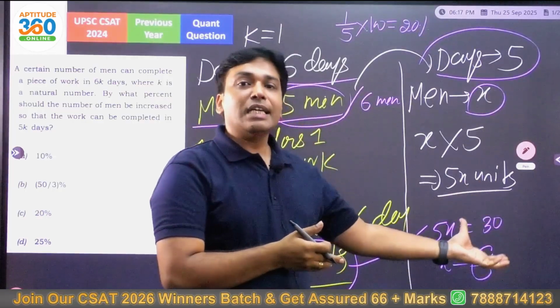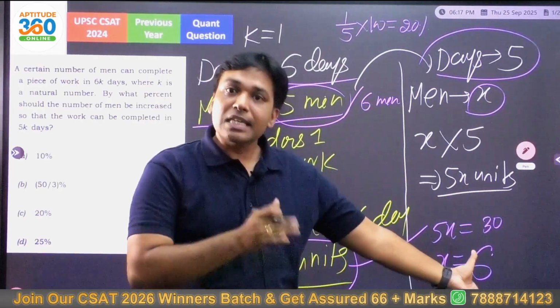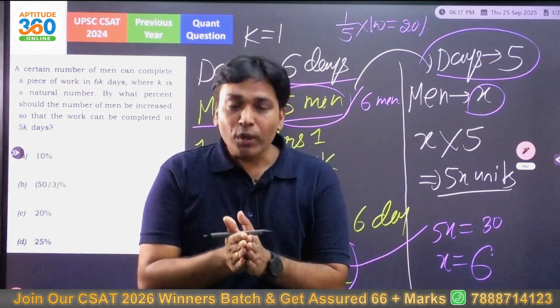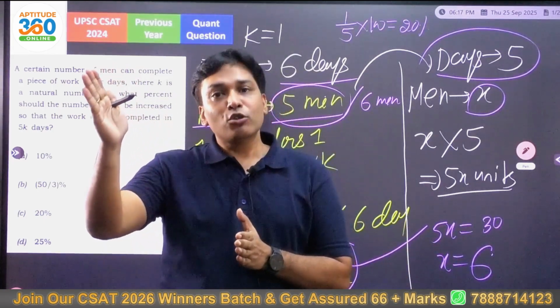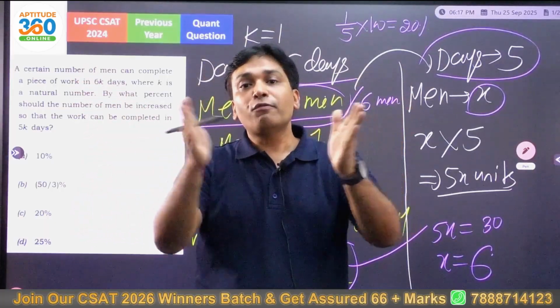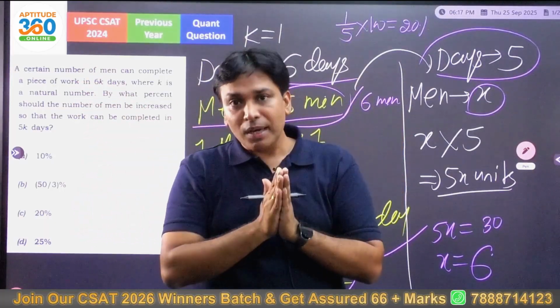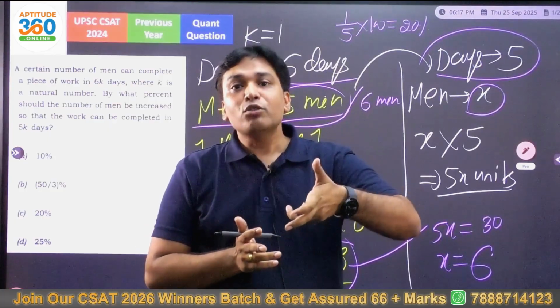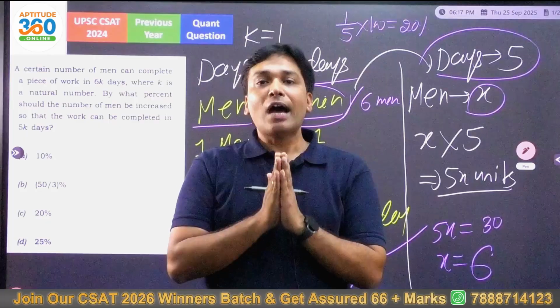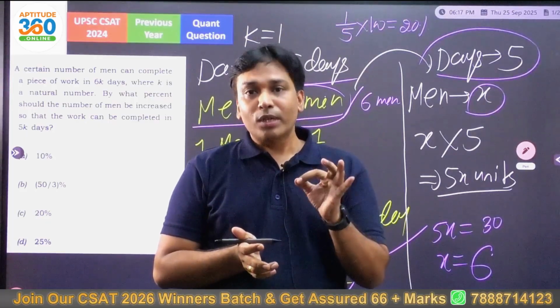So we equated 30 with 5x, and what value of x did we get? 6. Now what is it that you should be doing? Earlier, how many men did you have? 5 men. Now how many men do you have? 6 men. By what fraction is it increasing? It is increasing by 1/5. If you convert 1/5 into percentage, what is that? You should be getting 20%. Problem simplified.